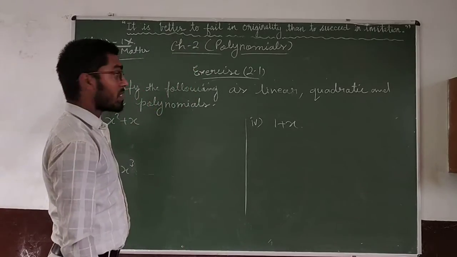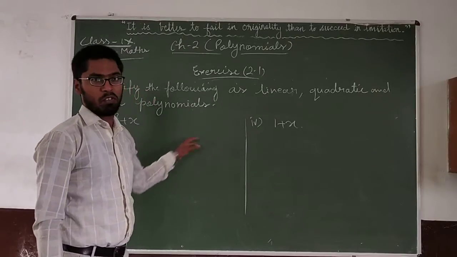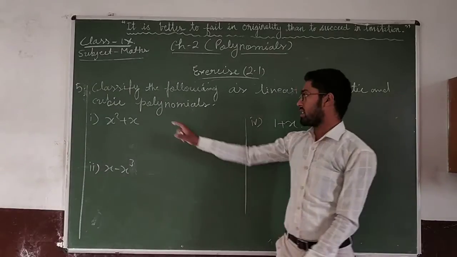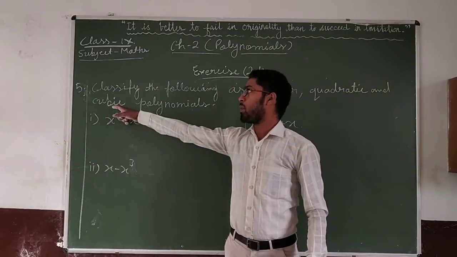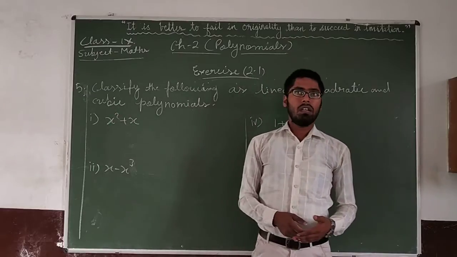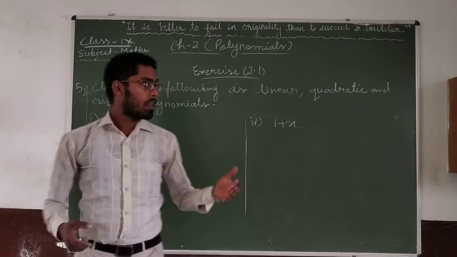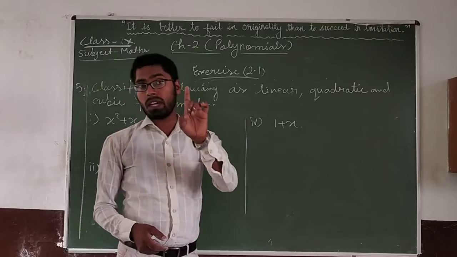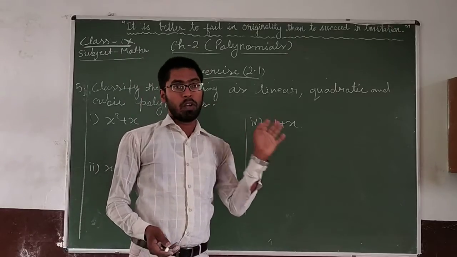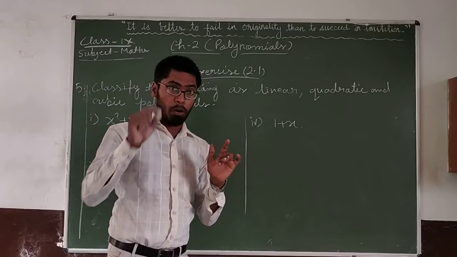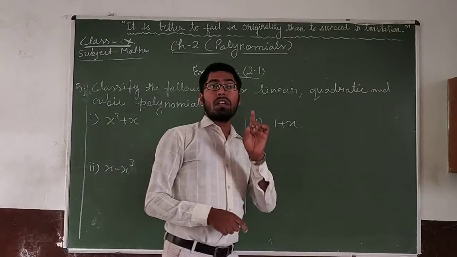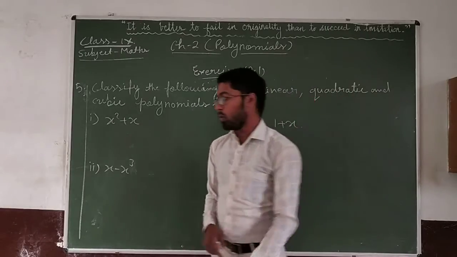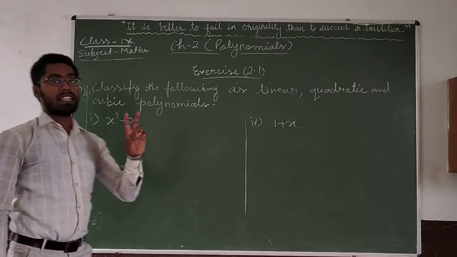Next, question number 5. These polynomials are given to you. Classify the following as linear, quadratic and cubic polynomials. Linear polynomial means a polynomial which has degree 1. Keep it in mind, and you can write it in your copy also. Quadratic polynomial means one which has degree 2, and cubic polynomial means one which has degree 3.